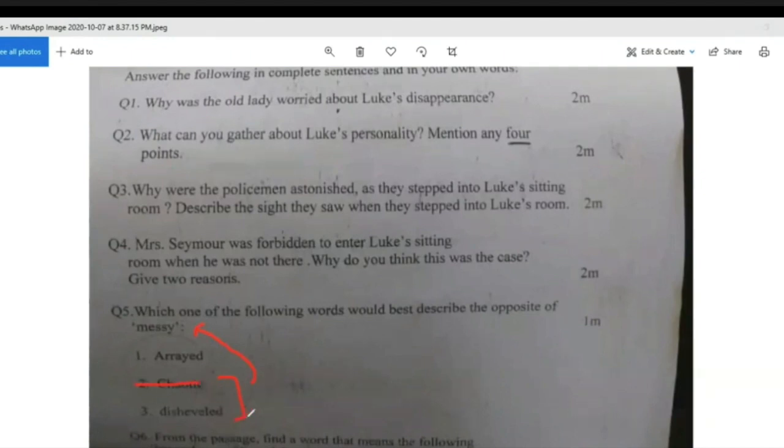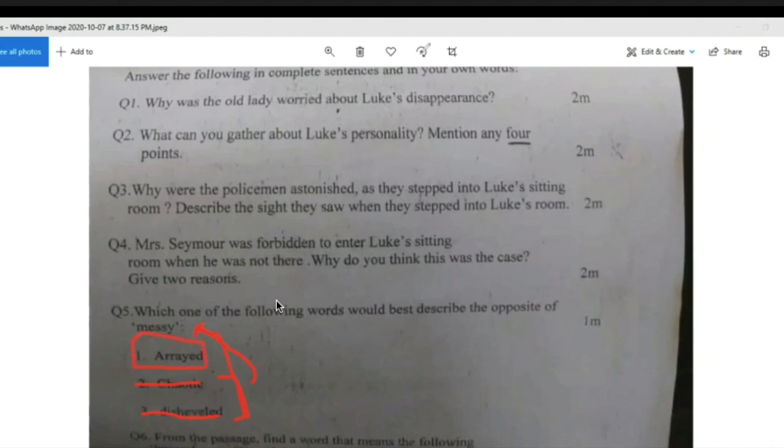When you come to disheveled, disheveled again means something that's been ruined, messed up, and thrown out of place. And that again sounds very similar to the description of the word messy. So you know it isn't the third one either. And therefore, even if you don't know what the first word means, it has to be the first word because you know that the other two mean exactly the same as messy.